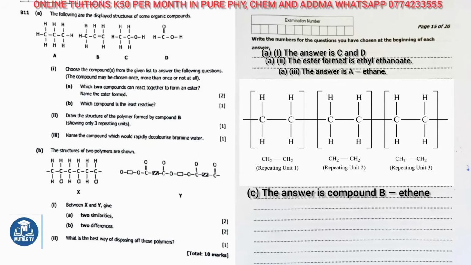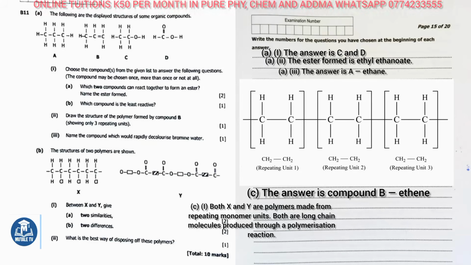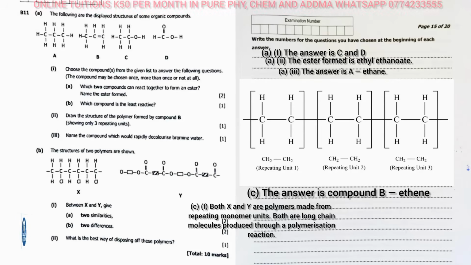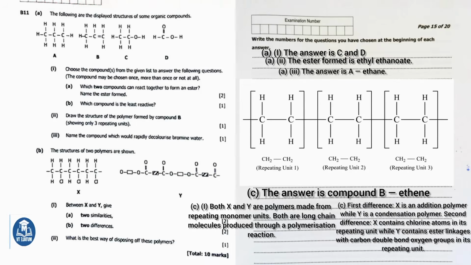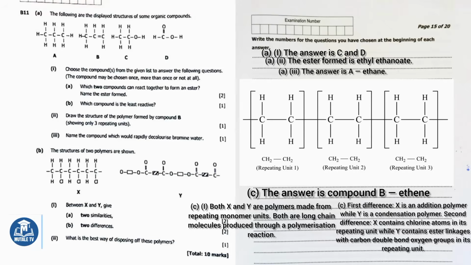Part C, Part 1 says, between X and Y give 2 similarities. Both X and Y are polymers made from repeating monomer units. Both are long-chain molecules produced through a polymerization reaction. Part C, Part 2 says, give 2 differences. First difference. X is an addition polymer while Y is a condensation polymer. Second difference. X contains chlorine atoms in its repeating unit, while Y contains ester linkages with carbon double bond oxygen groups in its repeating unit.